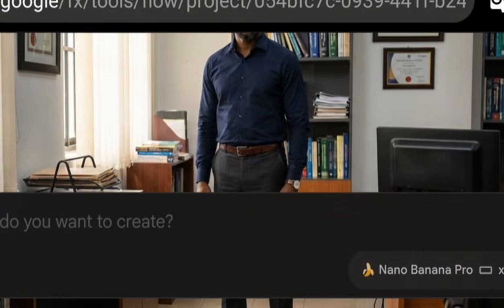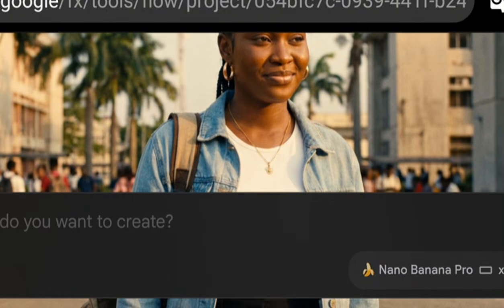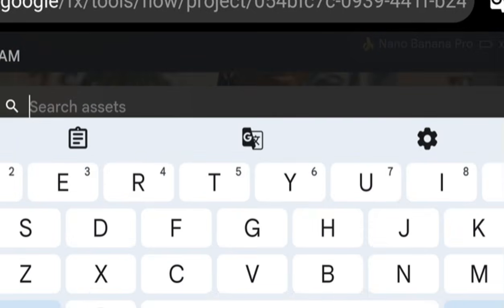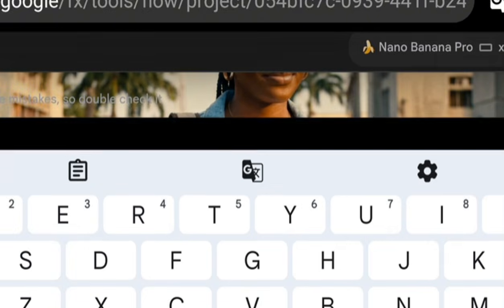Okay, now what I'm going to do is I'll go ahead and click on this plus icon, as though I want to generate a picture, right? Now it will ask me to select whoever I want. I'll choose Emily, Lily and Edna rather. I'll click on this plus icon again.